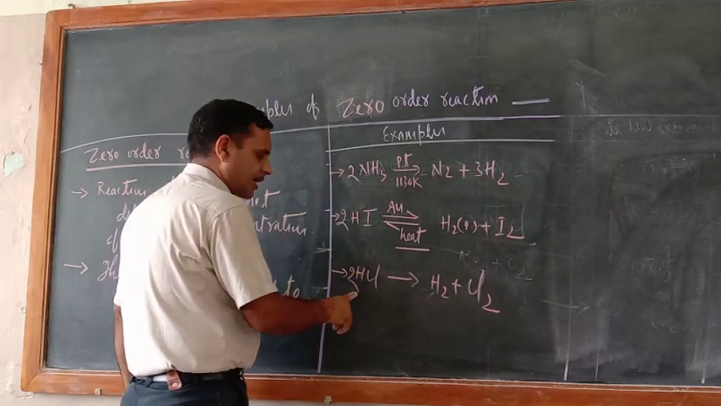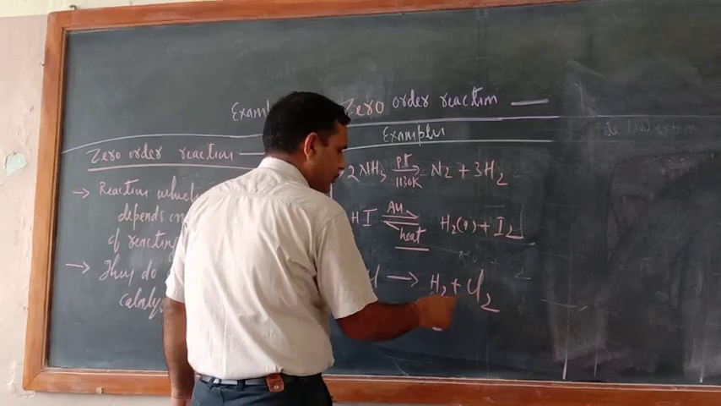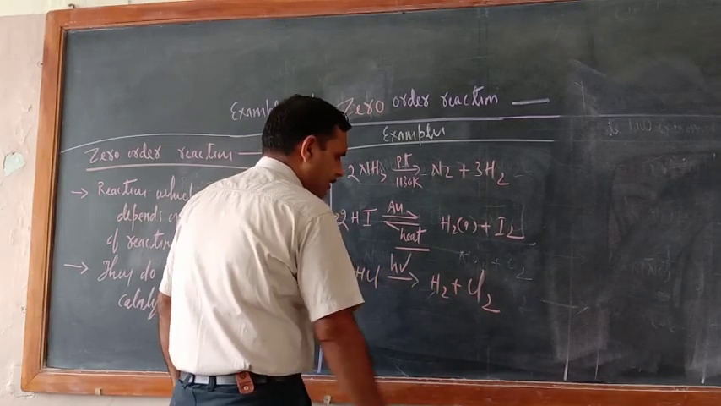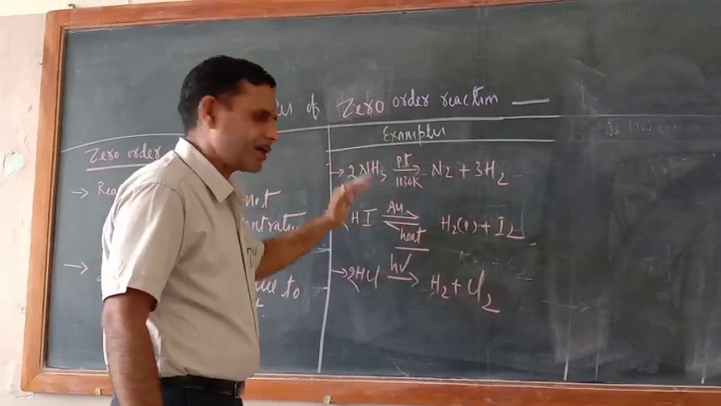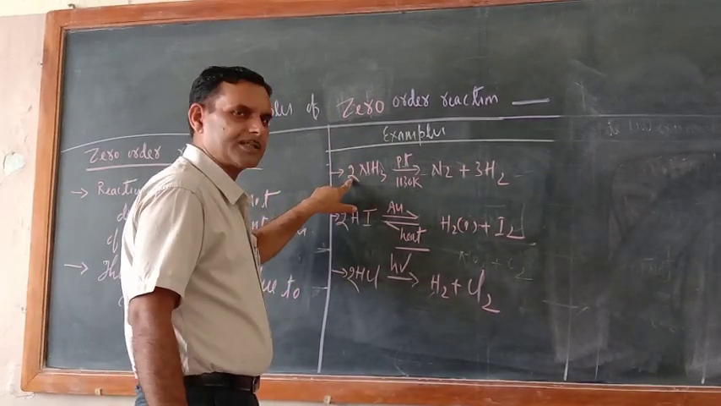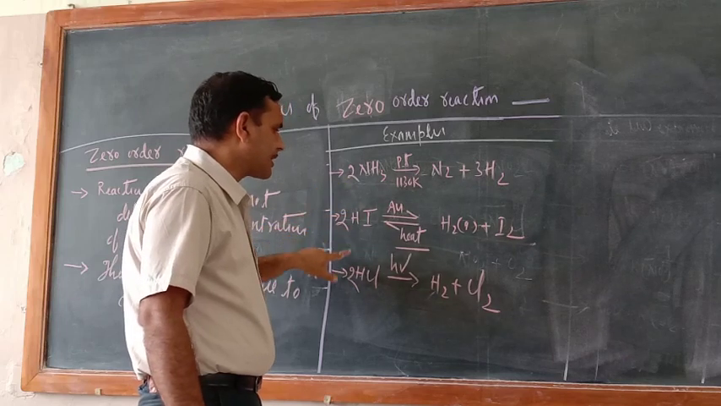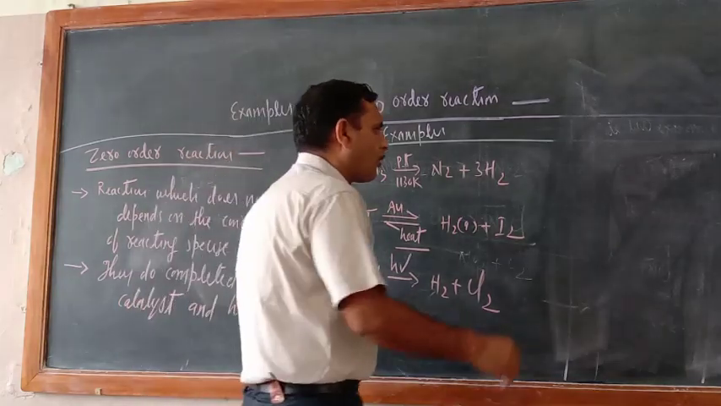Similarly, this is another example, decomposition of hydrogen chloride into H2 and Cl2. All three are examples of zero order reaction. If you see clearly, here two reacting species, here also two reacting species, here also two reacting species are involved. So what should I write?